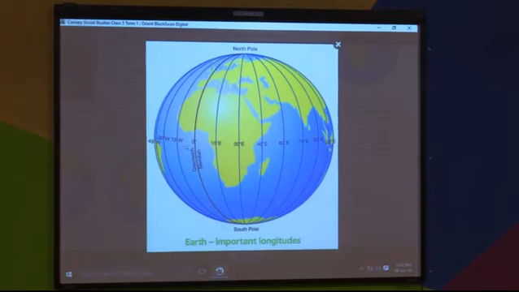As you can see here, as the equator also starts with 0 degrees, in the same way the longitudes also start with 0 degrees, and it is located at the Greenwich Meridian, or you can say Prime Meridian. Then the longitudes are at 360 degrees, as we had with latitudes.